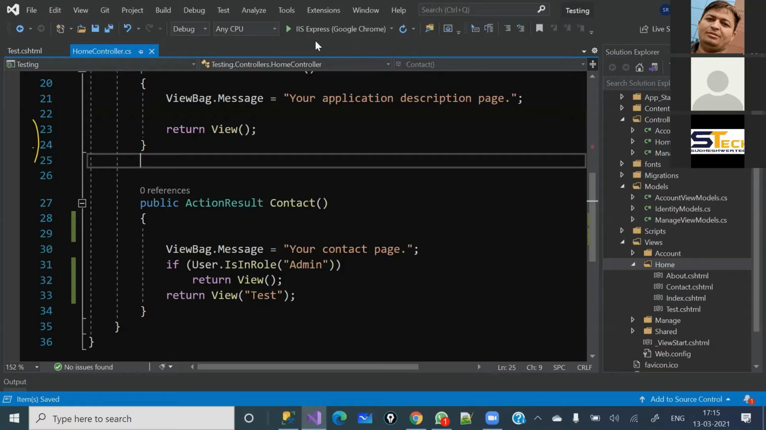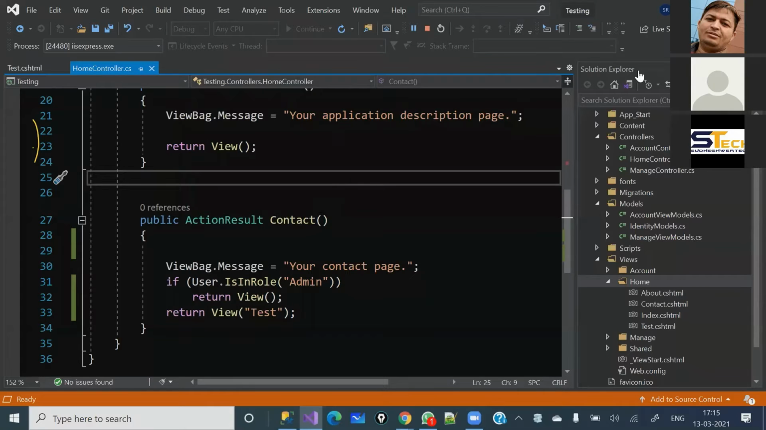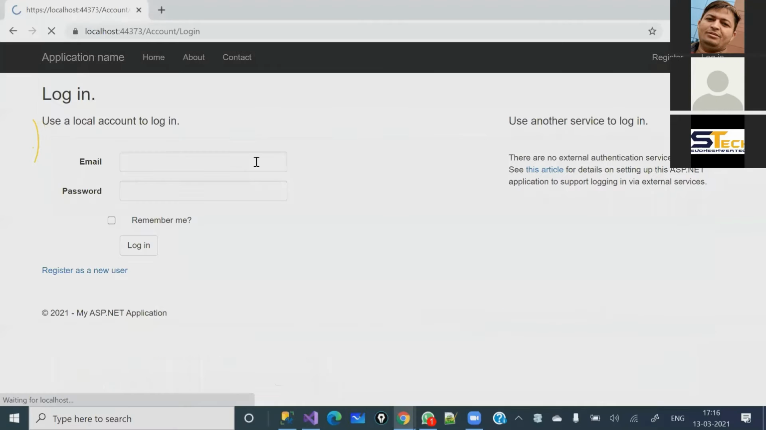Now let's run it and test whether it is working or not. First of all, I'm going to log in with the admin and see if it works, and then we will come and log in with the normal user as well. So you will be able to see the difference, and then I will stop all the discussion here. So let it load. And let's place the breakpoint here also. It has been loaded. Let's click on login, admin@testing.com and admin@123. Let's log in here.